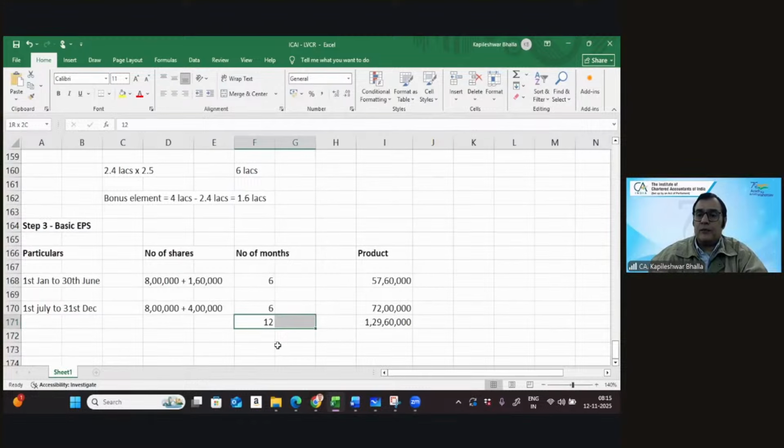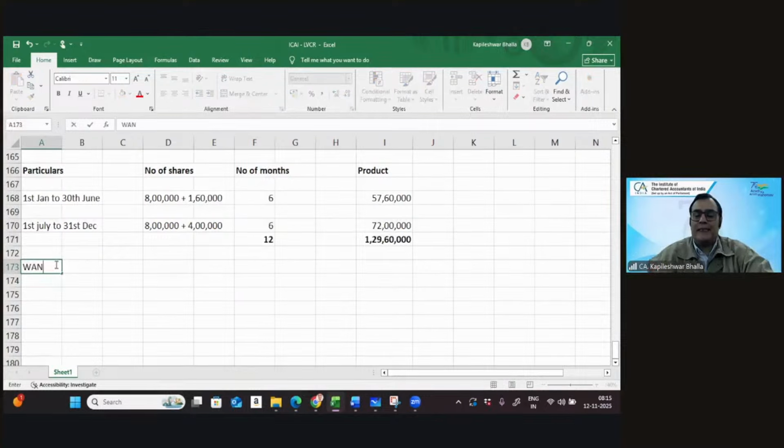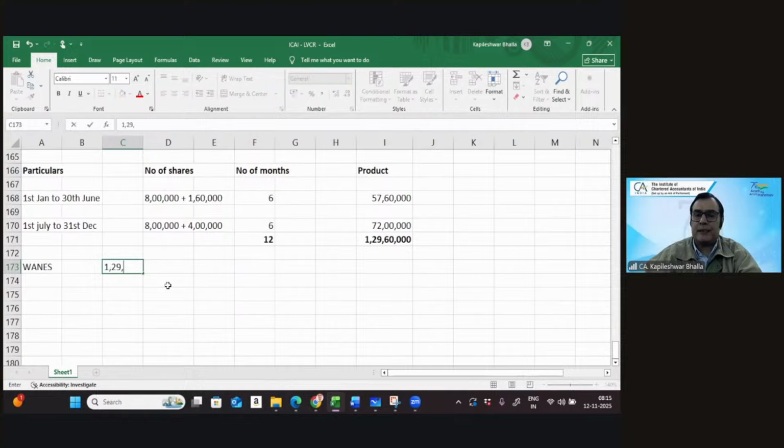Okay, so now with these inputs, we can get the weighted average number of shares as well. So WANES is going to be 129,60,000 divided by 12.